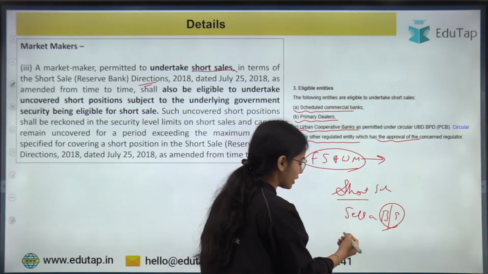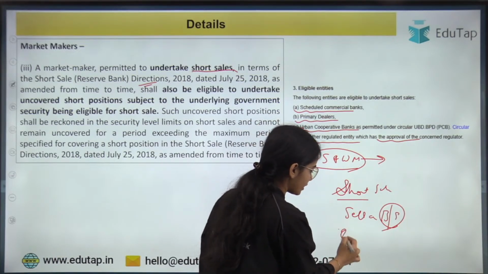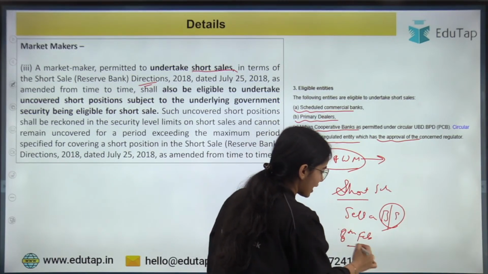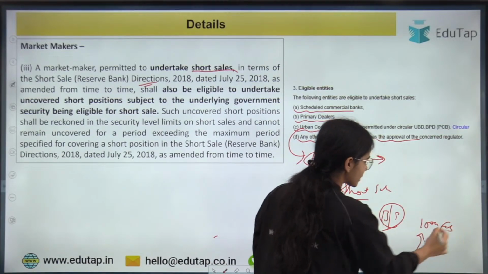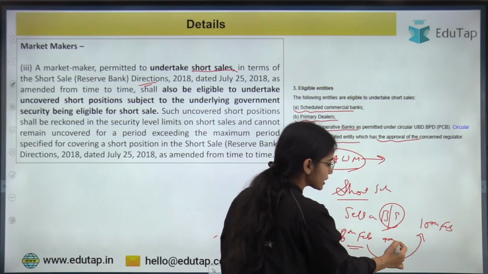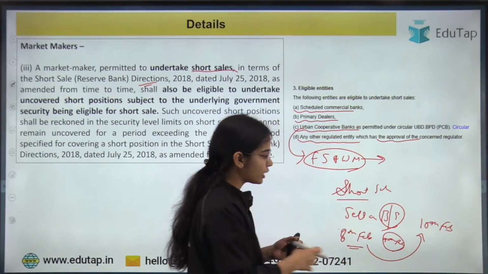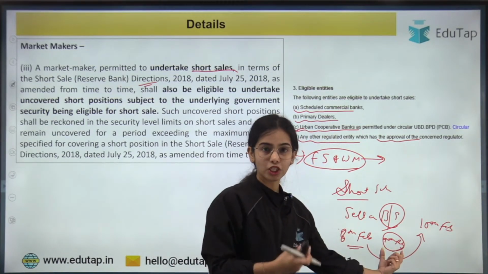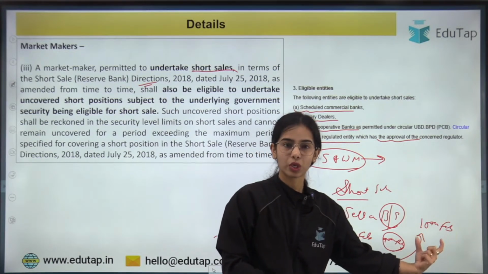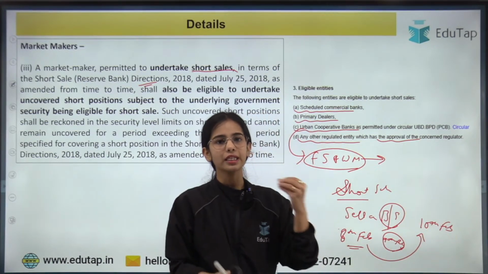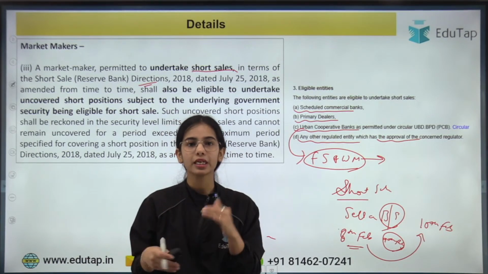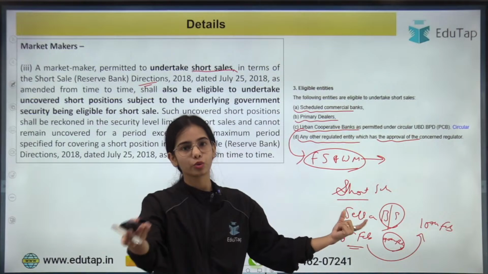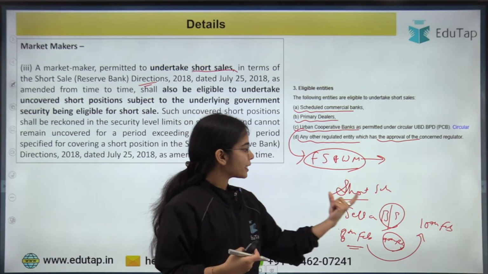Let's say today is 8th Feb and you have agreed to sell the security on 10th Feb because you are expecting that by 9th Feb the security prices are going to go down. Then you will purchase at the lower price and sell at the higher price. So this is a kind of short sale where you do not have the security right now, but you are promising to sell it to the buyer. This is the idea of the short sale.